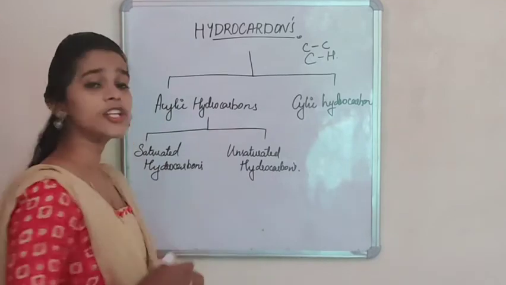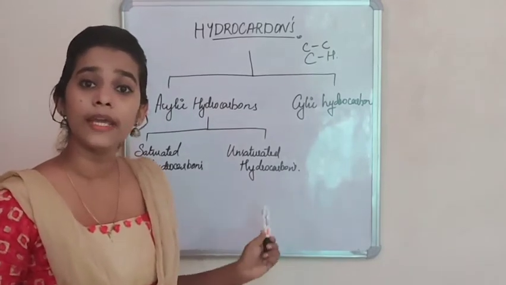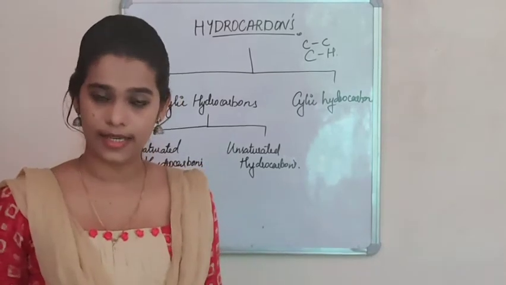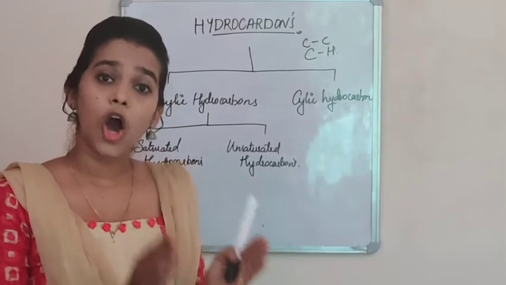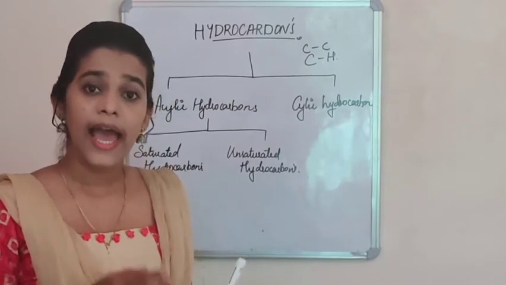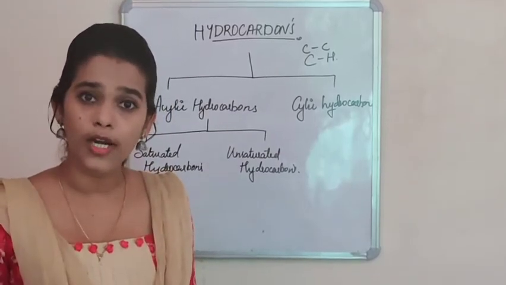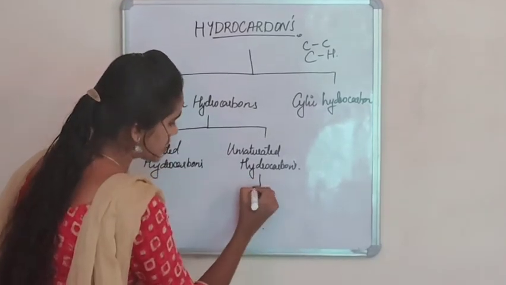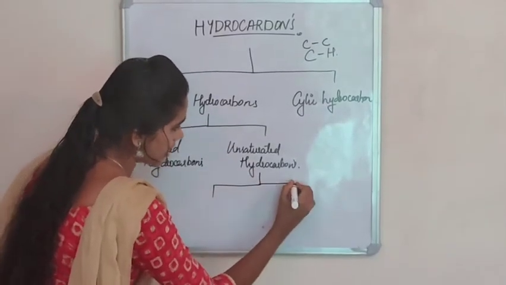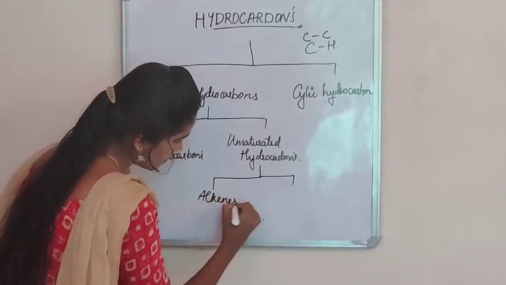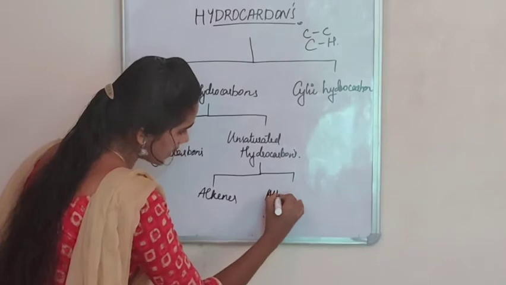So, unsaturated hydrocarbons can be classified into alkenes and alkynes. That means compounds containing double bond in them are alkenes and compounds containing triple bond in them are alkynes. So, we can classify unsaturated hydrocarbon into alkenes and alkynes.